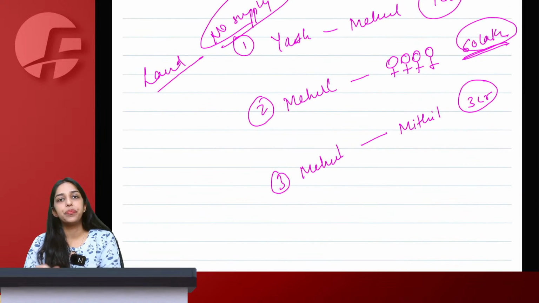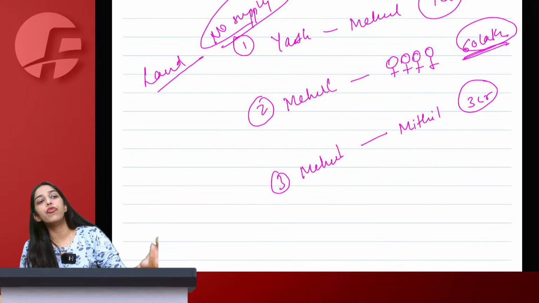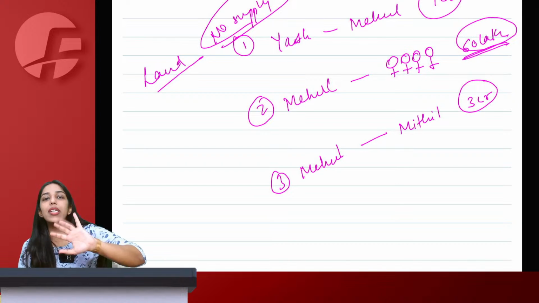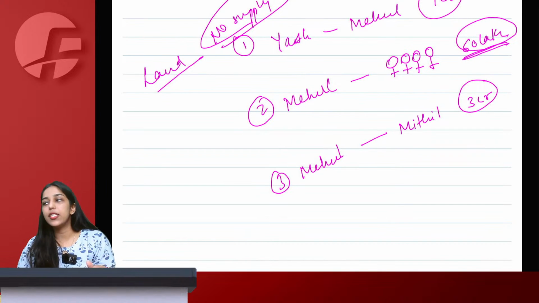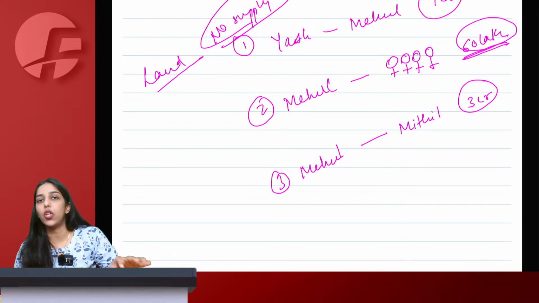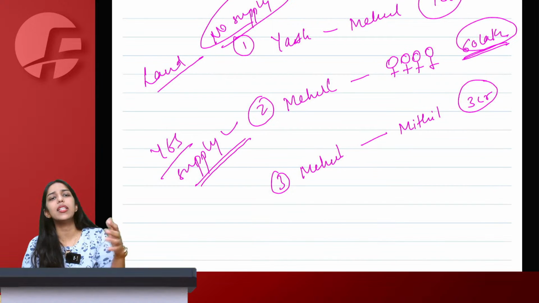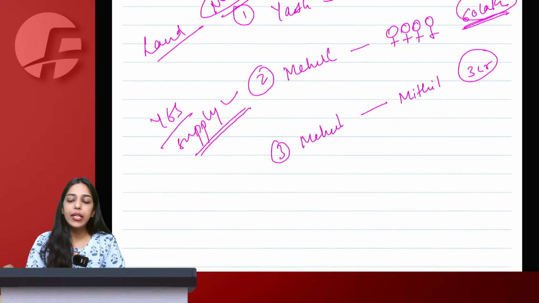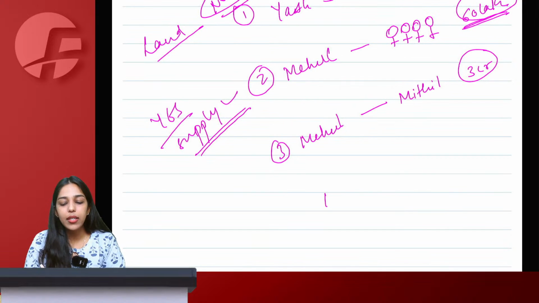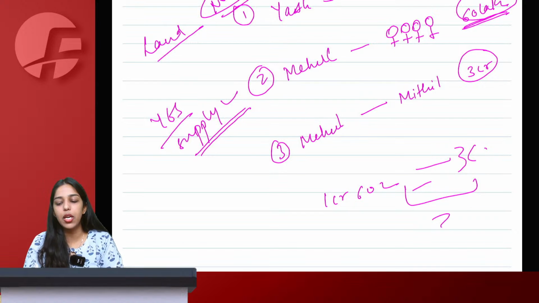Case number 2, there's a common normal transaction. I am getting some work done on land. There is no transaction happening in land. I am simply getting some work done on land, right? Therefore, yes, this is a normal supply. This is a normal supply taxable under GST, otherwise exempt somewhere. And now you cannot say that the land is only for 1 crore 60 lakh, but now I am selling it for 3 crores, so the differential amount should be taxable.